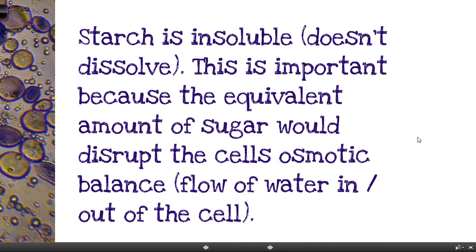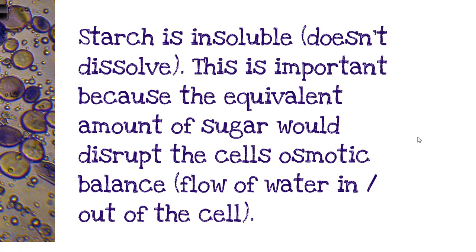So guys, starch is relatively insoluble, which means it doesn't dissolve. Now it's not completely insoluble, but it's less soluble than sugar. And that's important because, like I said, if we had the equivalent amount of sugar, that would disrupt the cell's osmotic balance, the flow of water in and out of the cell. Basically, it would be too concentrated sugar. It would be like a syrupy kind of solution inside the cell, and that would be toxic to the cell. So it's important to remove that sugar. Now, we don't want to just excrete it or get rid of it because it's a very valuable energy source. So the cells store it as starch, something that's a bit less soluble.